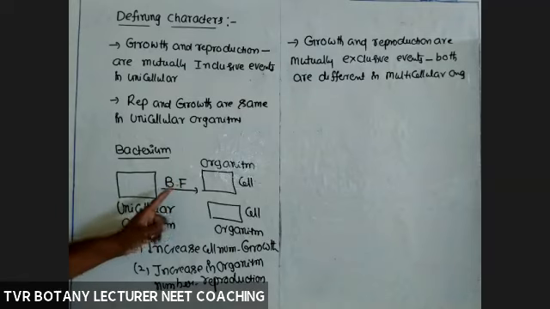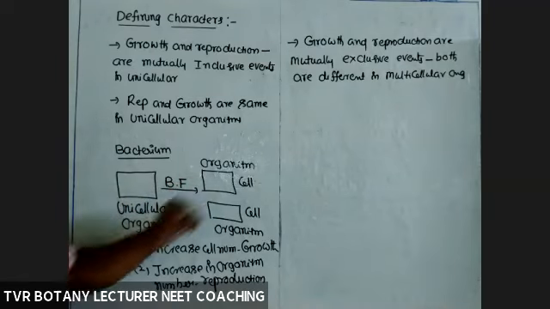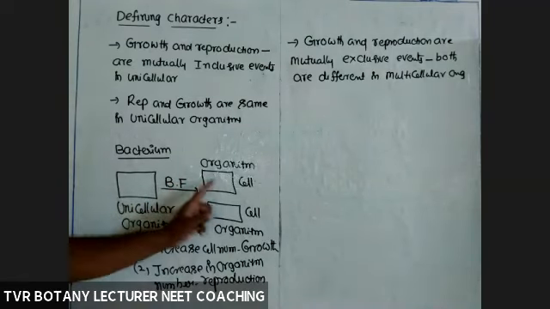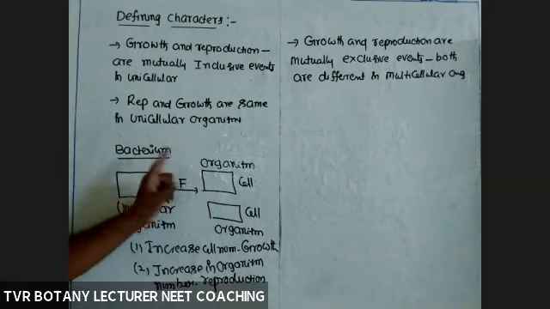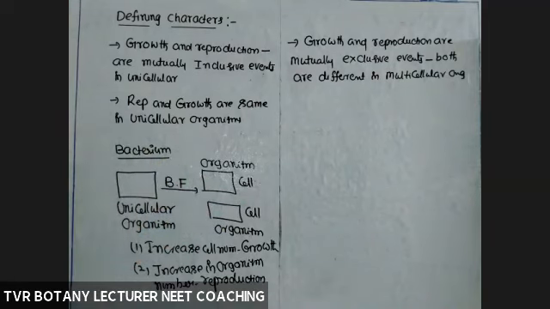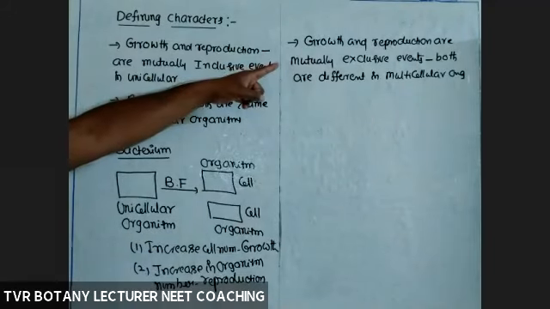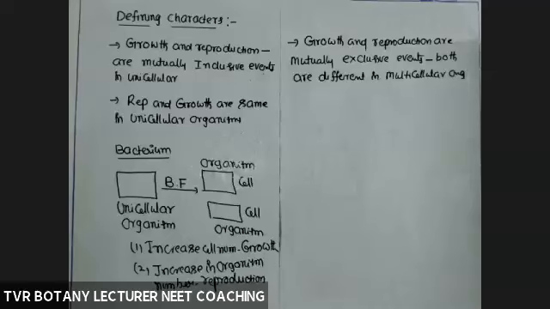We are discussing here one cell into two cells: cell number increased. One organism into two organisms. The condition is that both are taking place in one event only. That's why both are the same events. But in the case of a multicellular organism, both are different. Cell division is for growth and development. Reproduction is formation of gametes, fertilization, zygote, and development of a new individual.